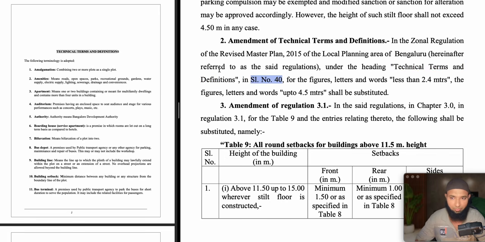Okay, so we have come to technical term, serial number 40. For the figures, letters and words less than 2.5 meters, the figure, letters, the word up to 2.5 meters shall be substituted. So they are going to substitute less than 2.5 meters with up to 4.5 meters. So what is going to get substituted?